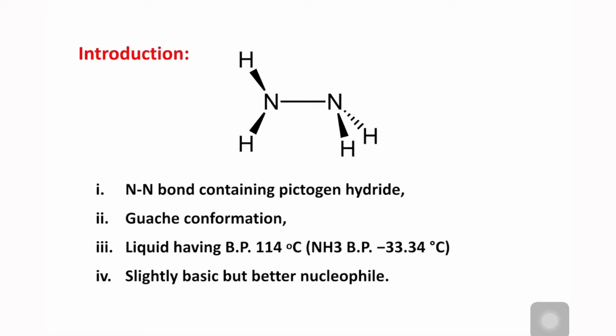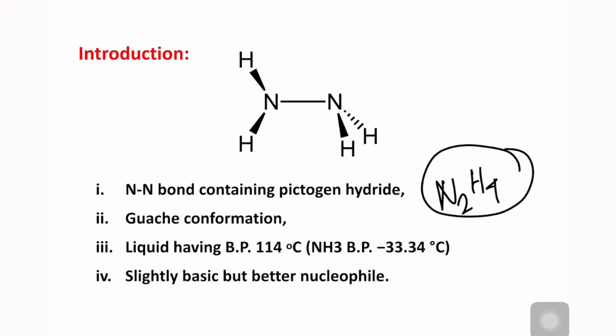Let's start. So this molecule hydrazine's formula is N2H4. This is a very important reagent as well as potential fuel for future. This molecule is actually an N-N bond containing compound. It's actually a pnictogen hydride. It has a gauche conformation, and it is a liquid having boiling point 114 degrees centigrade.